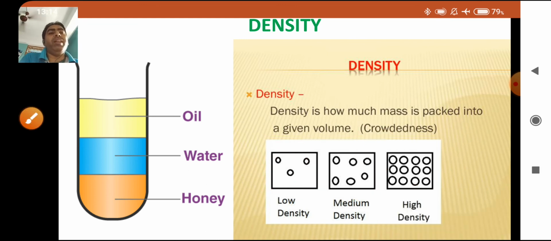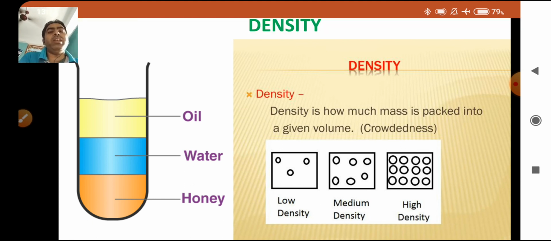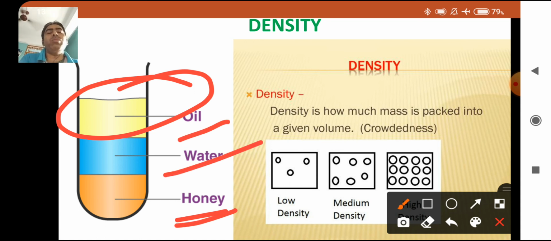Now here you can see oil floating on the water. The density of oil is much less than water and honey. So oil floats on the surface of water, and honey is at the bottom because its density is more than water.